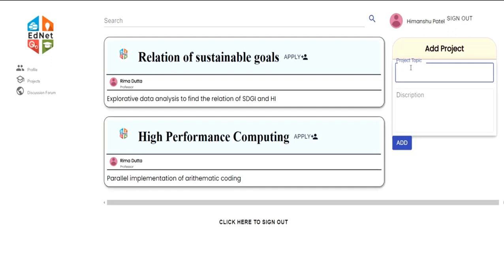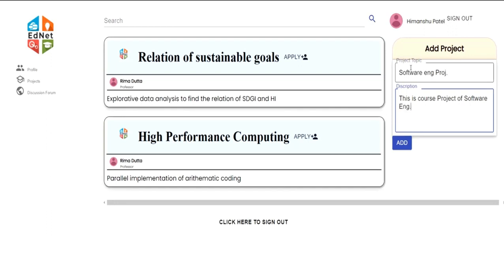So I have to give the project topic here, topic or title, we can say. I have to give a brief description over here about the project.